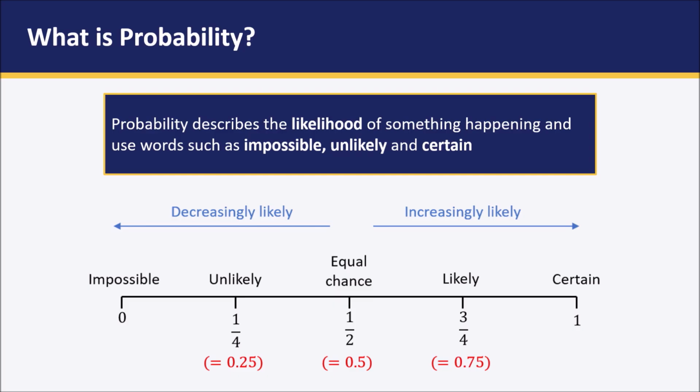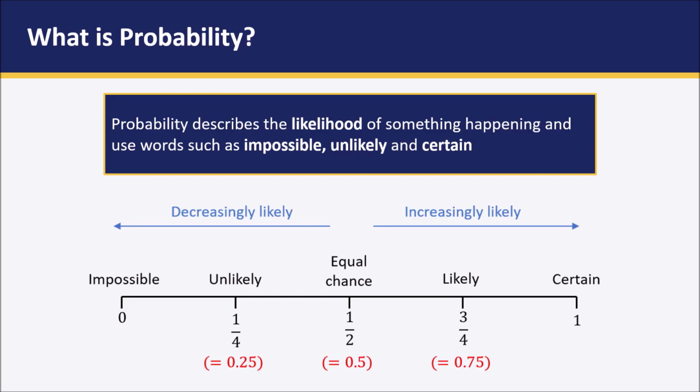For example, let us consider the chance of rainfall in the month of July in UAE. The probability is nearly zero, or it is an impossible event, because June, July, and August are summer months and the likelihood or the chance of rainfall is nearly zero. So this particular case is an impossible event.